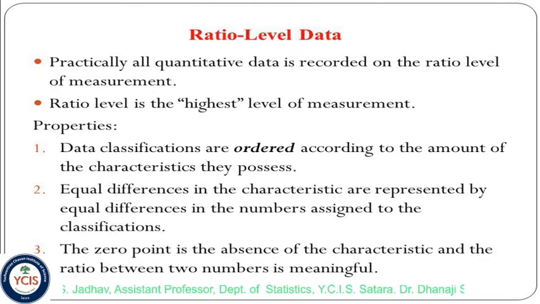Equal differences in the characteristic are represented by equal differences in the numbers assigned to the classification. Most important, the zero point is the absence of the characteristic, and the ratio between two numbers is meaningful. We have seen examples.